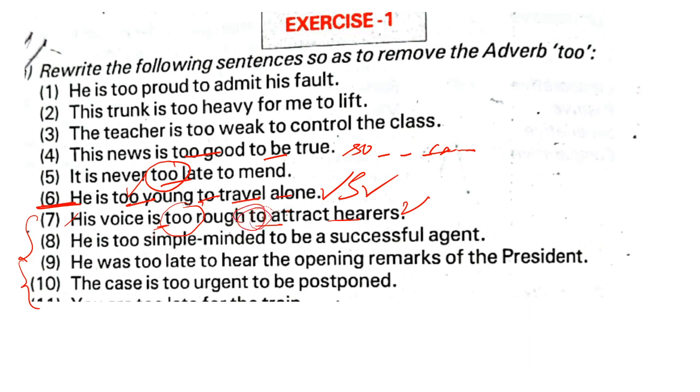Then you make the sentence without changing the meaning. If you do not put the negative with "so" and make it a positive, the meaning will turn into nonsense. Let's see, still. His voice is so rough to attract readers. His voice is so rough that he cannot attract his hearers. This is the one. Okay.